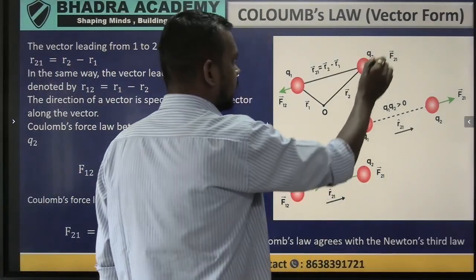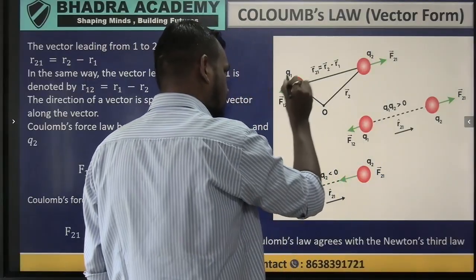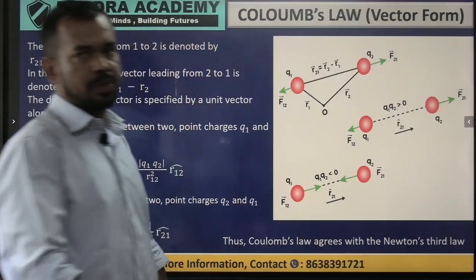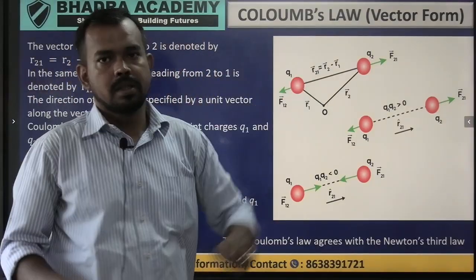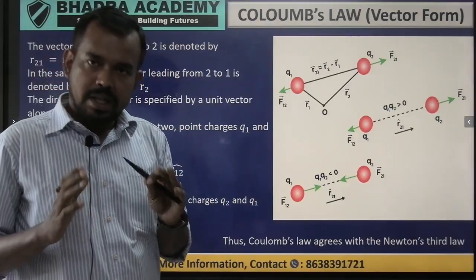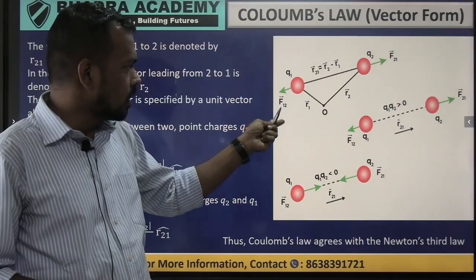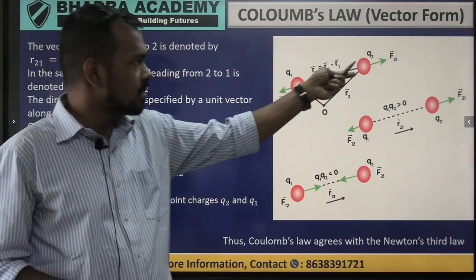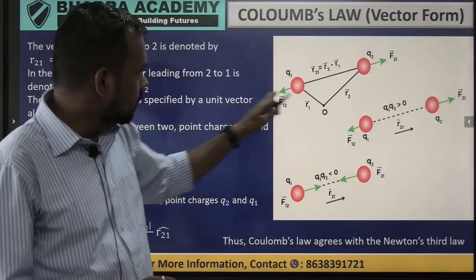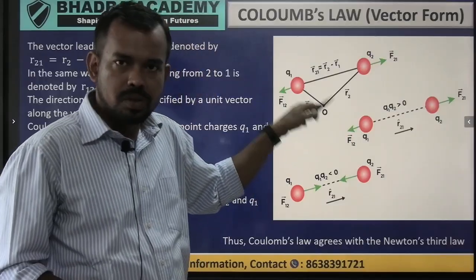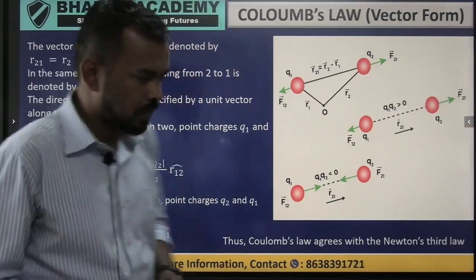It means that it is the force exerted by charge 1 upon charge 2. So you have to give the direction also, right? F21 is the force exerted by charge 2 upon charge 1. And finally, with this resultant we have to see what is the force at the point O.